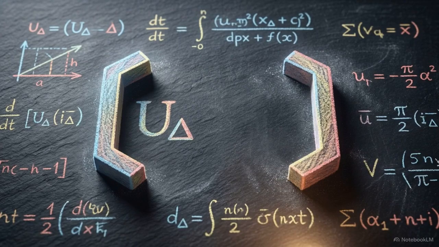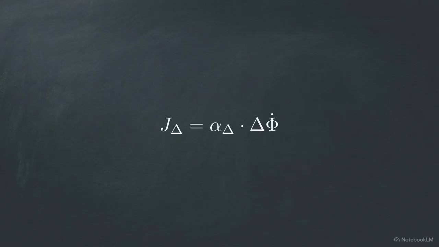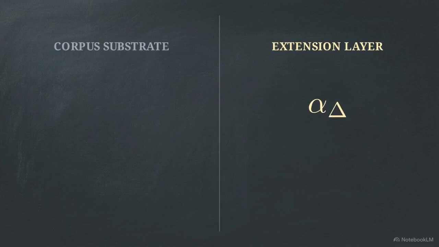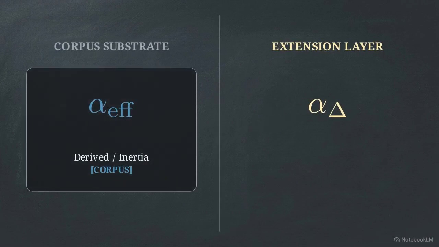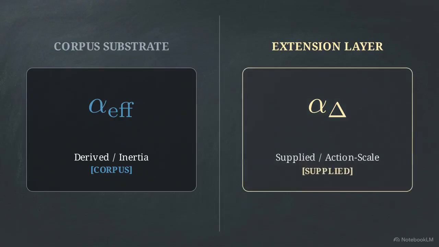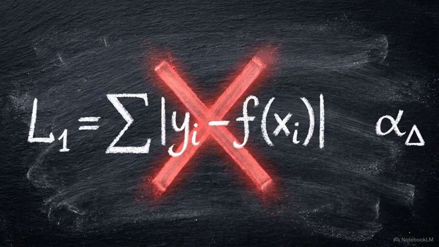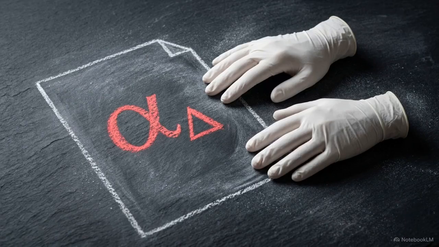With the phase operator defined, we must build the other half of our canonical pair, the conjugate momentum. We define a newly constructed action-like variable, J delta. To make this function, we introduce a critical scaling parameter, alpha delta. Compare this directly with our earlier classical variable. Alpha effective is the strain inertia derived from the baseline equations. Alpha delta is a distinct action scale normalizer. Alpha delta is alien to the existing corpus. It cannot be derived from the L1 Lagrangian or the field equations. It is a parameter supplied by the researcher to enforce canonical commutation.